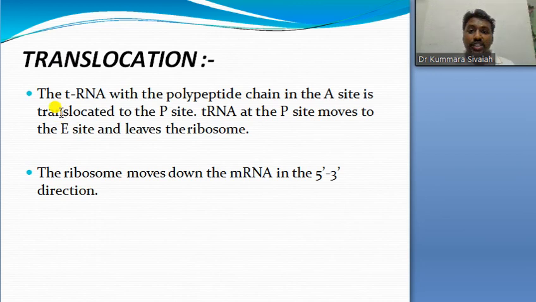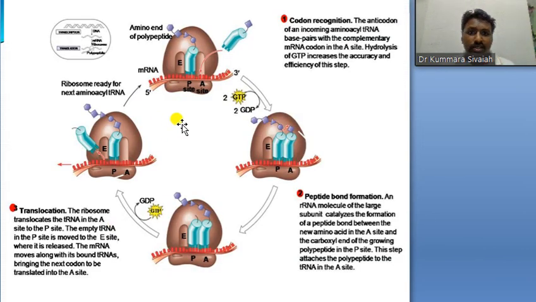In translocation, the tRNA with the polypeptide chain in the A site is translocated to the P site. The tRNA at the P site moves to the E site and leaves the ribosome. So the ribosome moves down the mRNA in the 5' to 3' direction. This is how it takes place in the entire process.